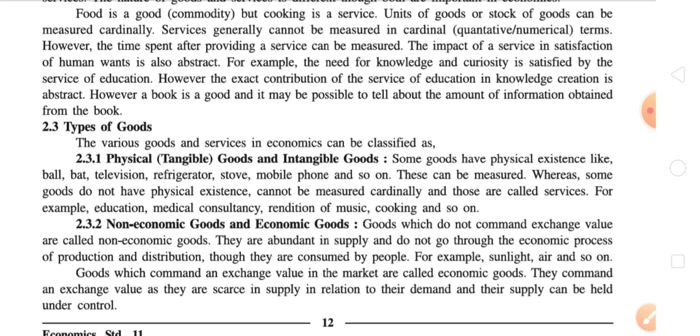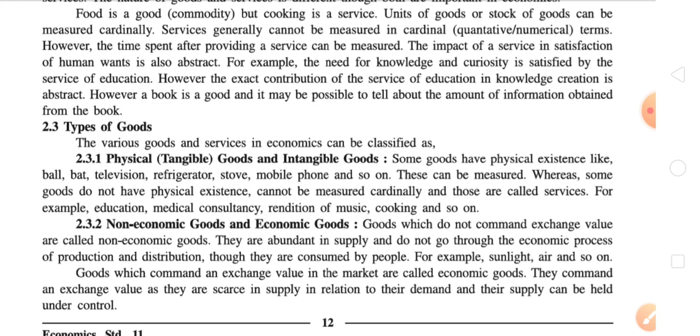Remember all these things very clearly. These goods are not commanding any exchange value. Secondly, they are abundant in supply. It means their supply will never be less, or there will be no scarcity of these goods, and they do not go through the economic process of production and distribution.